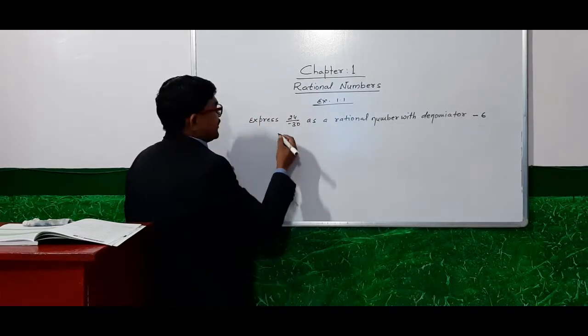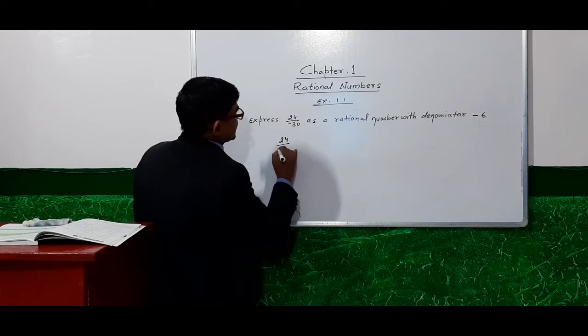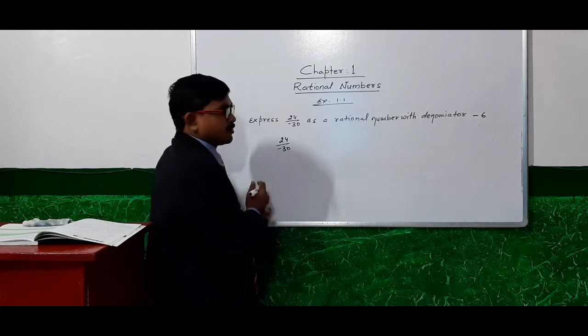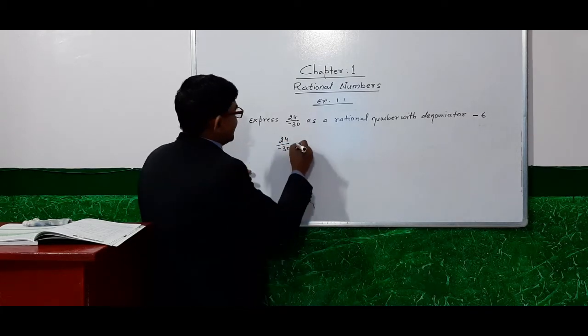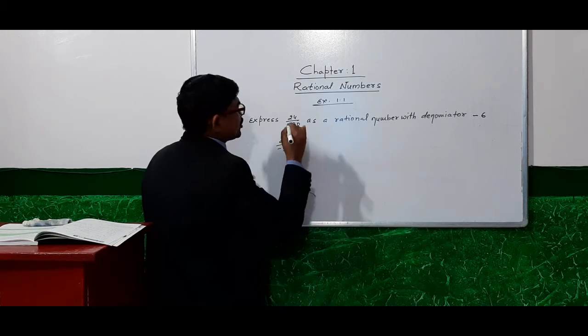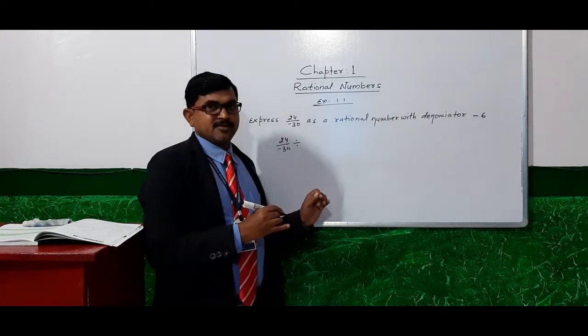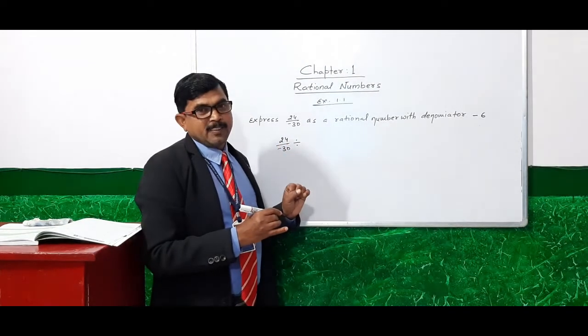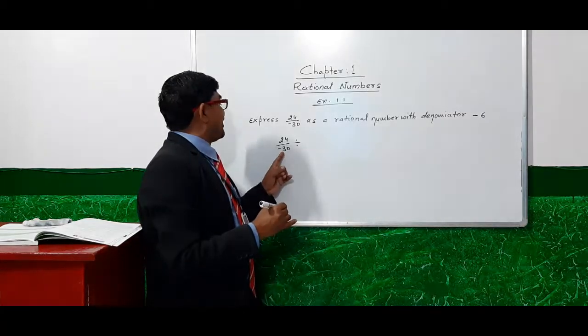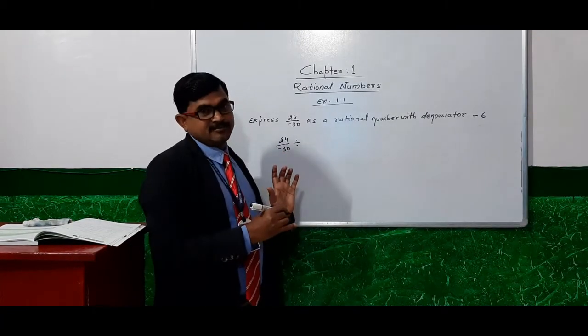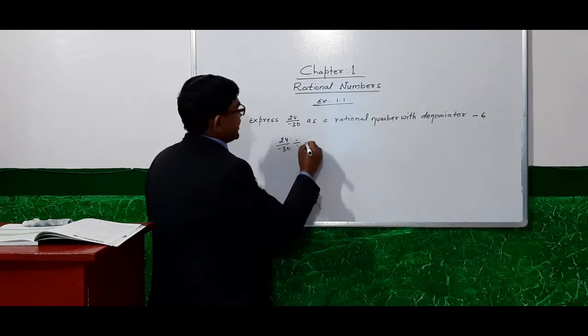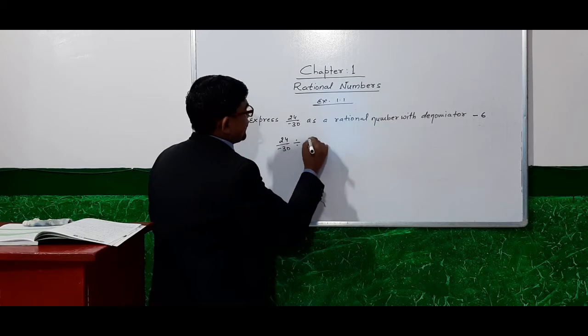Here 24 by minus 30, we will divide both the numbers with a number. When we divide minus 30, we will get minus 6, and that is 5.